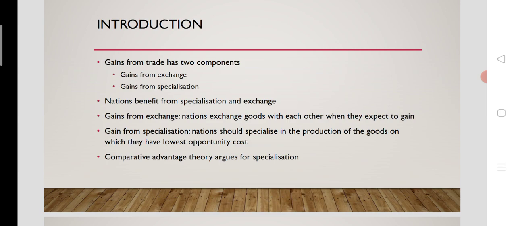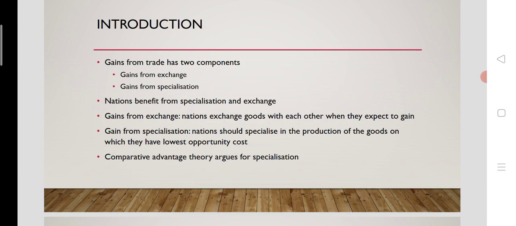Gains from exchange mean that the nations exchange goods with each other when they expect to gain. That means that commodities will be exported, commodities will be imported. That is the case of exchange. The commodities will be exchanged. Nation 1 will export some commodities to nation 2 and nation 2 will export some commodities to nation 1. So this is the exchange of commodities. Both nations will gain, then only they will be engaged in international trade.